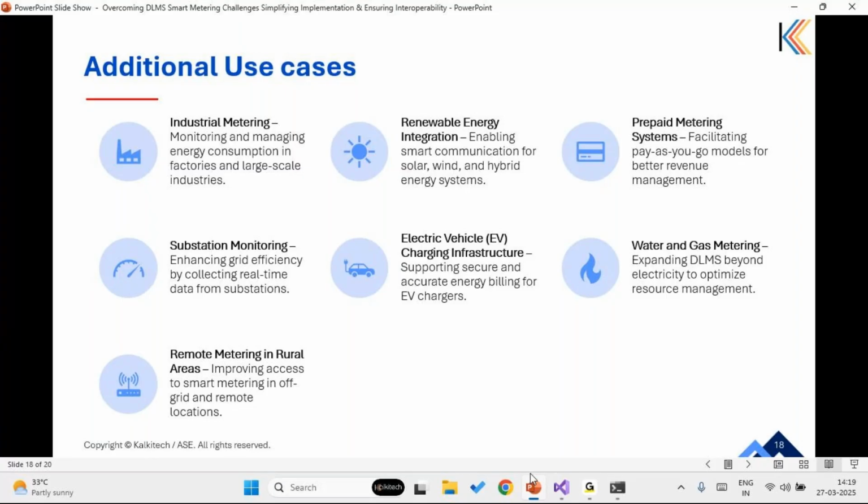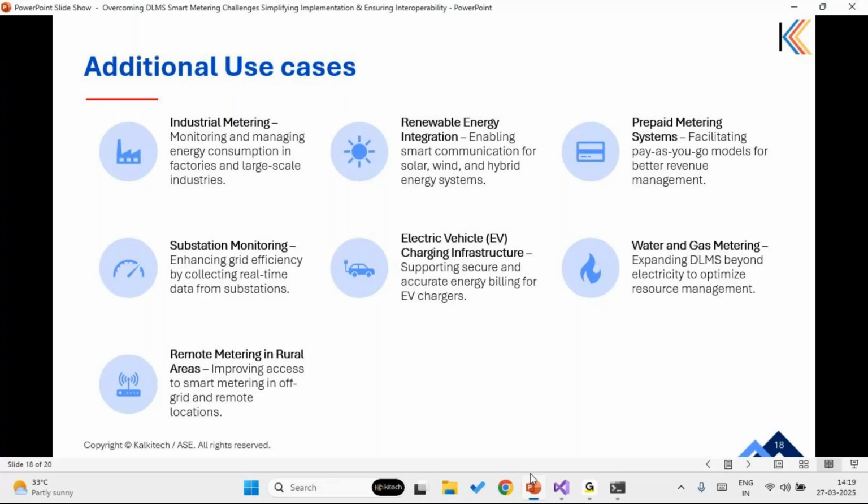These DLMS stacks are widely adopted in industrial metering, enabling factories and large-scale industries to monitor and optimize energy consumption efficiently. They also support renewable energy integration, allowing seamless communication with solar, wind, and hybrid energy systems for better energy management.